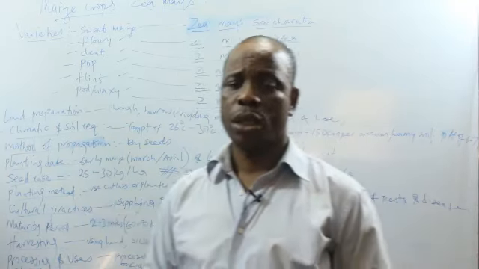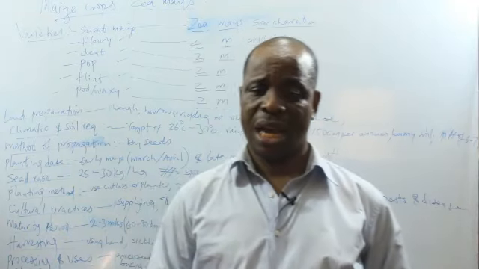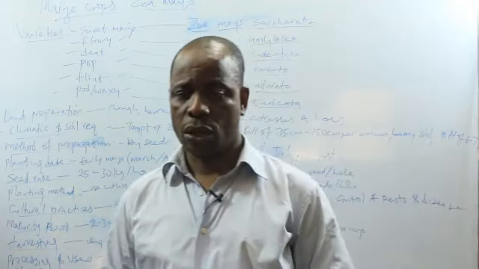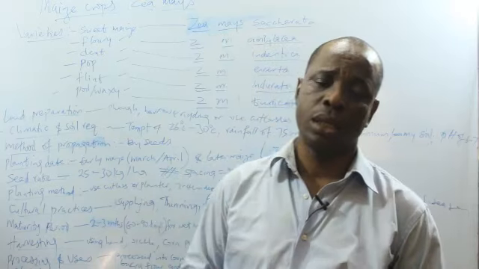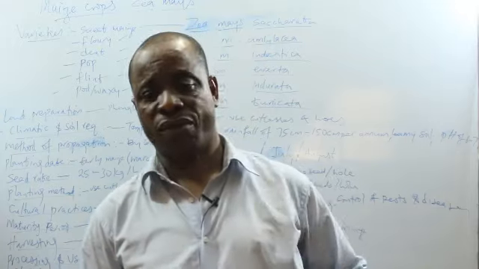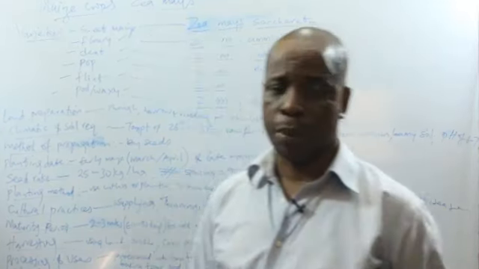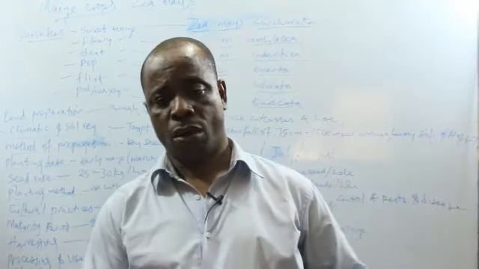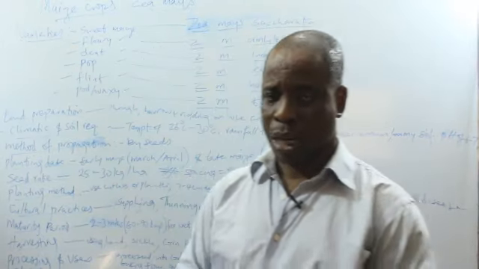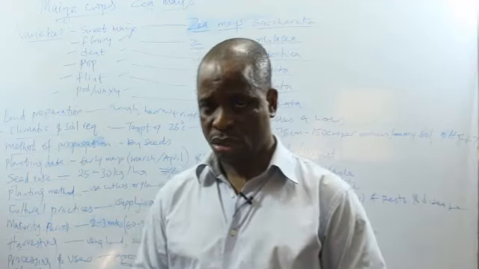What I want to do now is to pick one or two examples of crops under each heading and to study them. For the cereal crops, we shall study maize and rice. Then we'll go along to study that of root and tuber. We pick cassava and yam. We pick cowpea and groundnut for pulses or legumes. So that's how we'll be doing until we finish all the crops under each of the categories of uses.